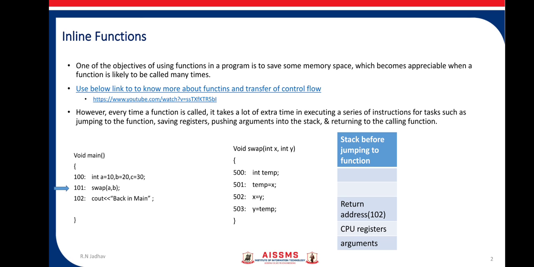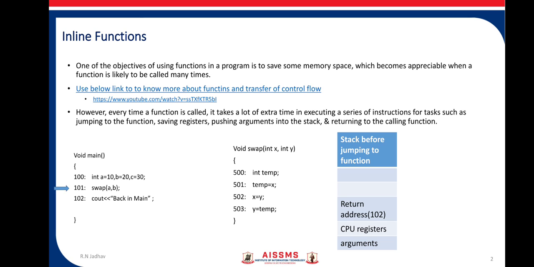What values does it have to store? It will store the arguments of the function, like a and b in this case, on the stack. Also the current values in the CPU registers will be stored on the stack, and it will also store the return address. Why is this return address required? Whenever function execution is over, the compiler should know at which address to return. So for that, the return address is also stored on the stack. Once everything is done, the function call is executed.